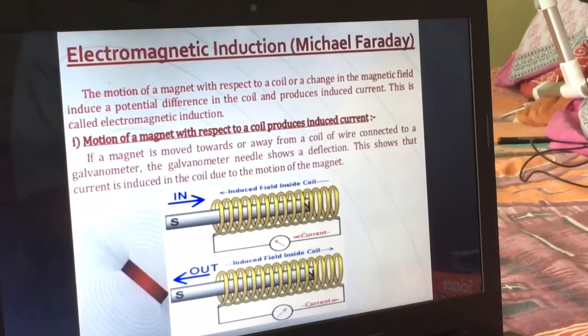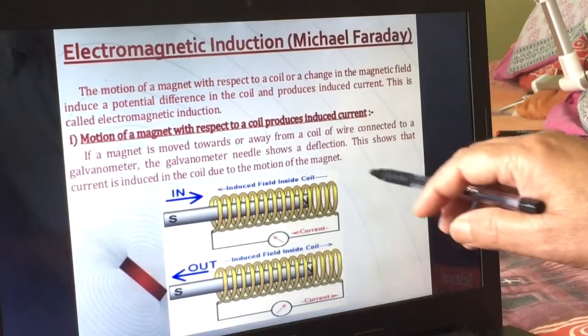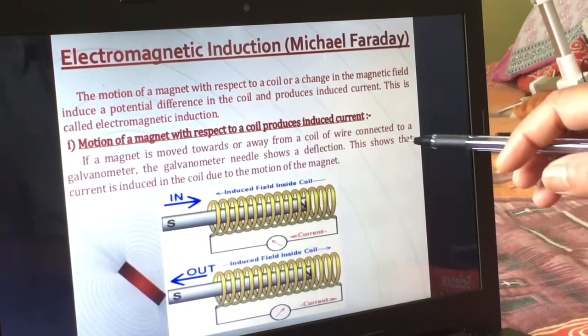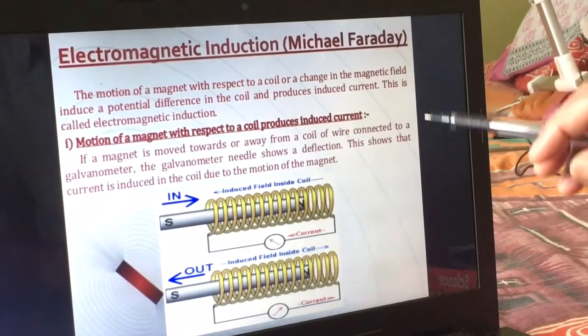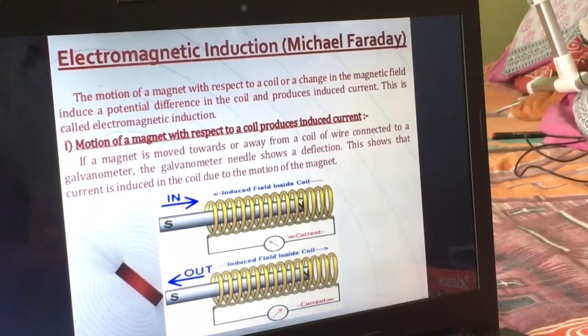What do we mean by that? We mean that if there is a relative motion between magnet and coil, either the magnet is moved or the coil is moved, both ways it is true.